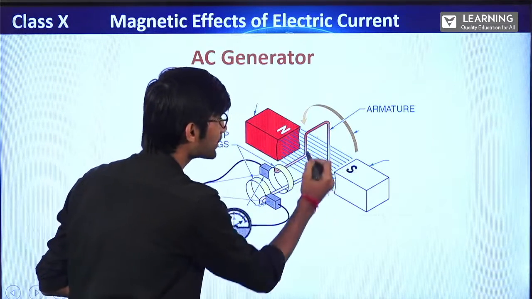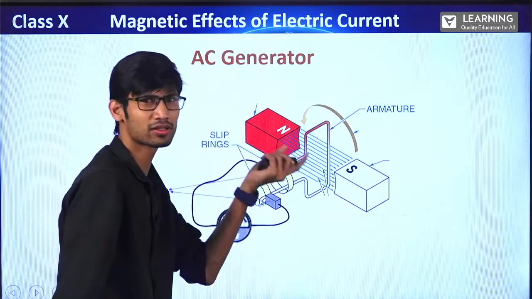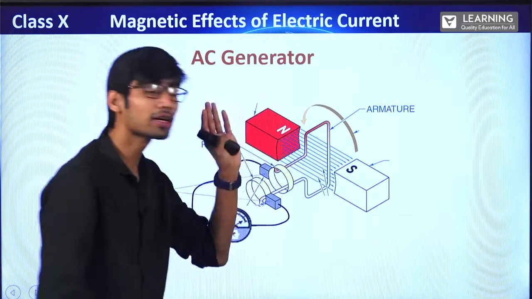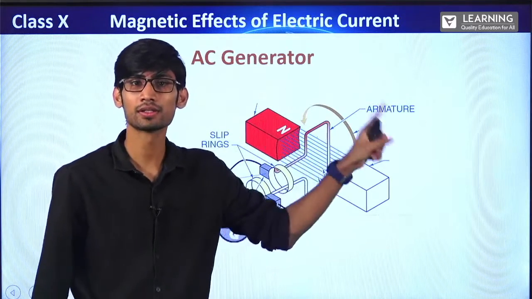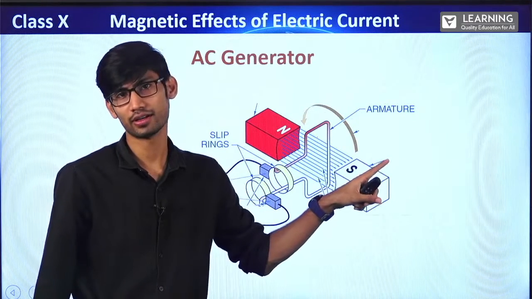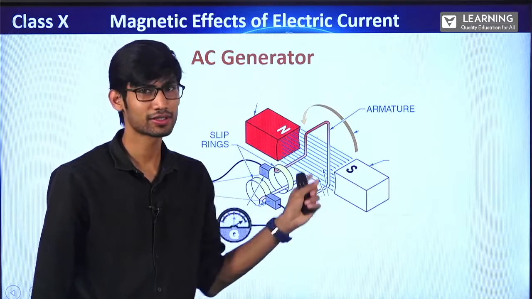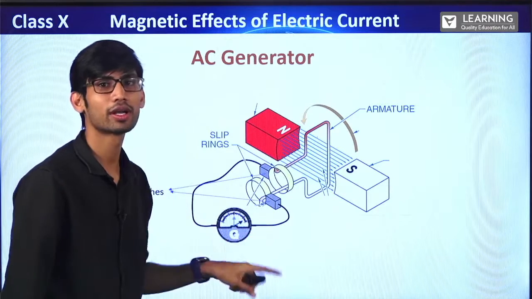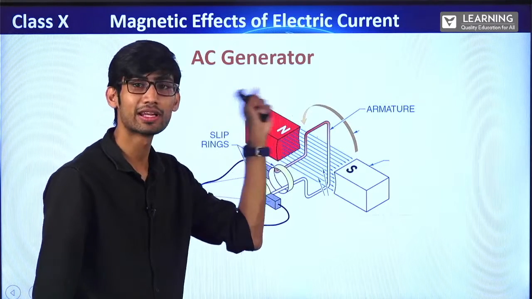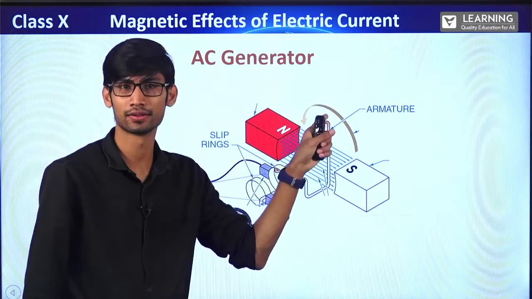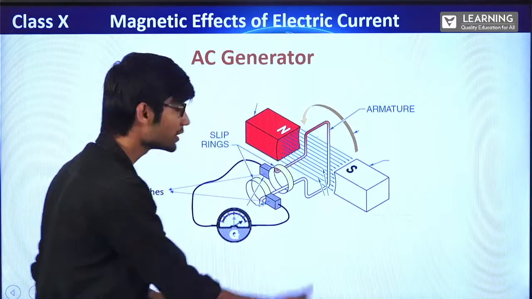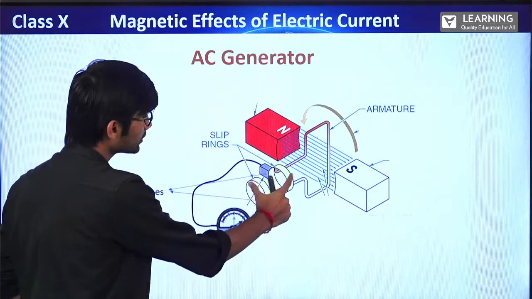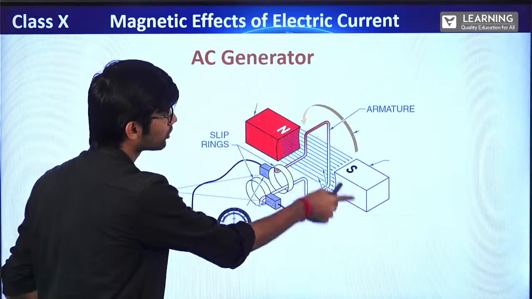Fine. So now this is the armature coil, the same as it was in the electric motor. Don't be confused between motor and generator. A motor converts electrical energy into mechanical energy, and a generator converts mechanical energy into electrical energy. From the name only, it is a generator, generating current. Now, this is a continuous magnetic field, north pole, south pole.